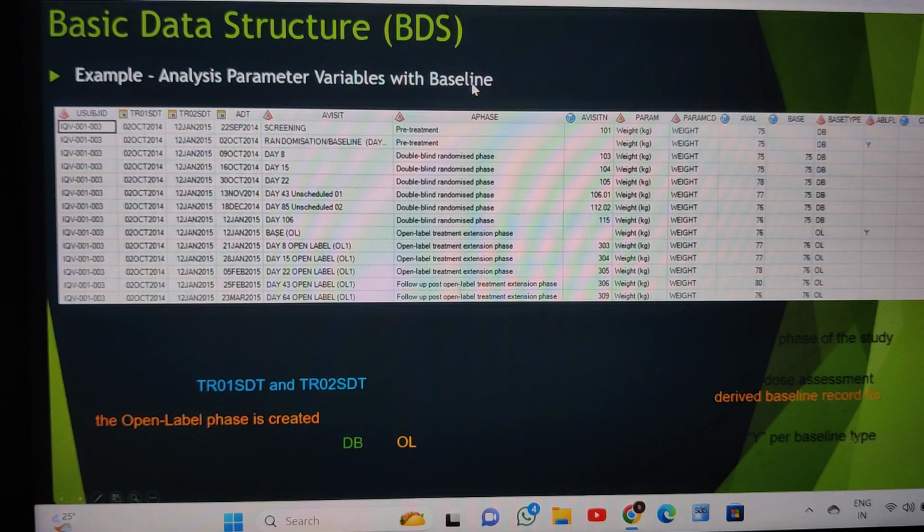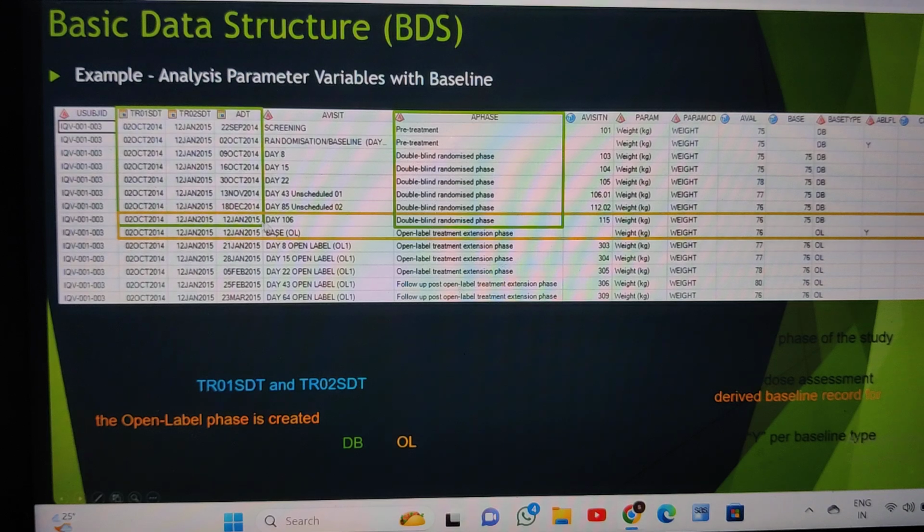If you can see these particular records, A phase is nothing but the pre-treatment and then the double-blind treatment randomized phase. These two records will have BLFL Y for this one. The next are the base type, BLFL, and the change.